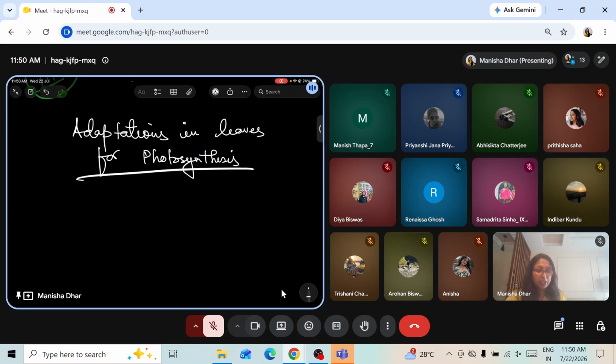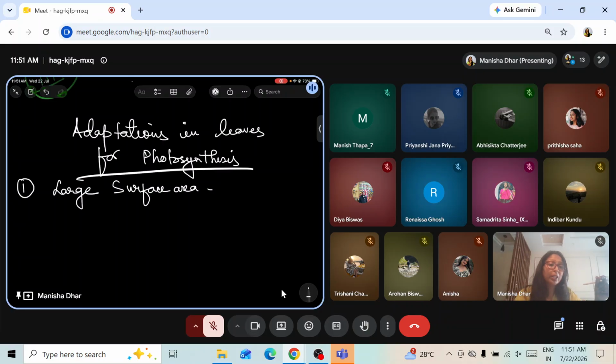The very first point comes up over here as large surface area. Large surface area. When you get these in the exam, when the exam comes, we must write the subheading. Subheading must be there, and with that we will be explaining a bit, but the subheading has to be there, must. Large surface area. Why is large surface area required? For maximum absorption of sunlight. Narrower the leaves, less will be the rate of photosynthesis.